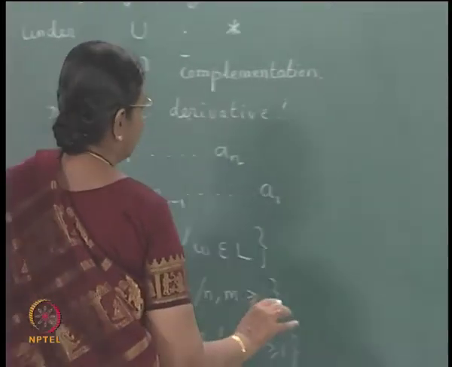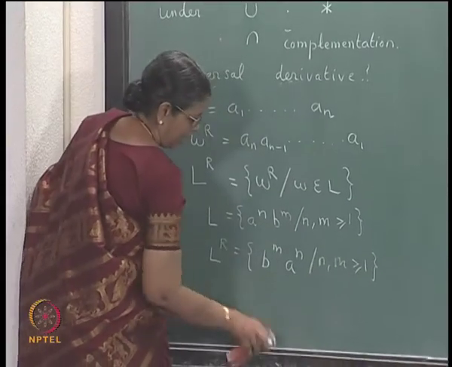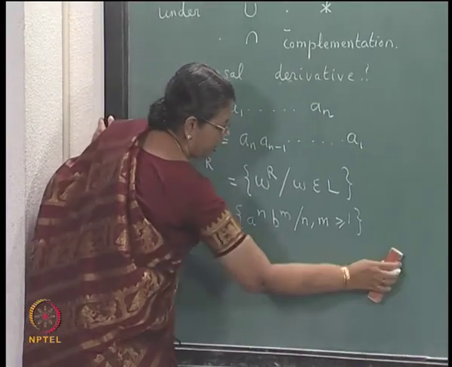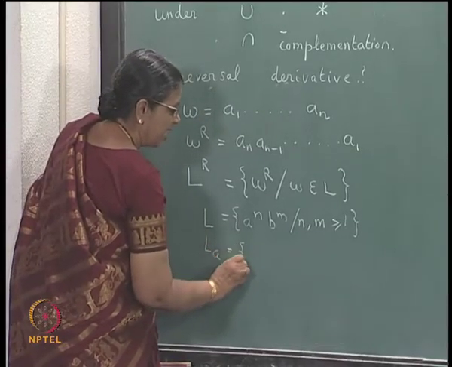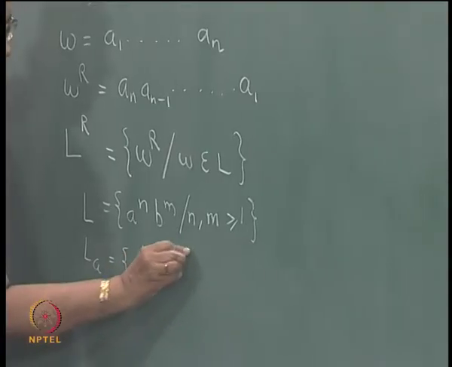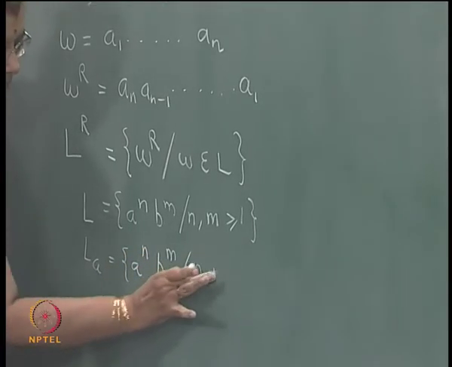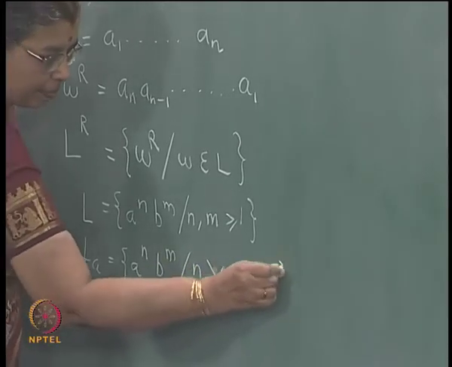Let us take this example. L is a power n, b power m. L of a is a power n, b power m, n greater than or equal to 0, m greater than or equal to 1.